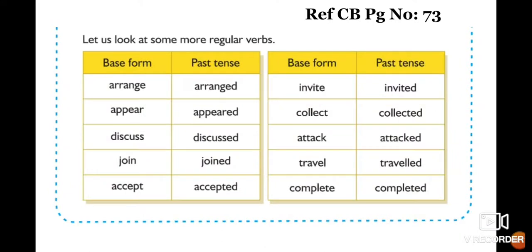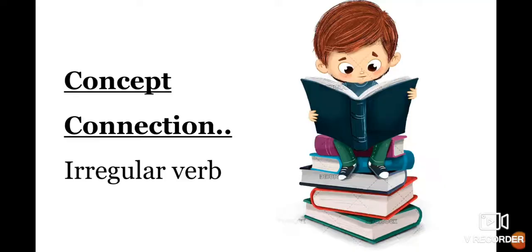Here they have given you some more regular verbs. Arrange, arranged; appear, appeared; discuss, discussed; join, joined; accept, accepted; invite, invited; collect, collected; attack, attacked; travel, travelled; complete, completed. Clear children? Now I hope you have guessed it.